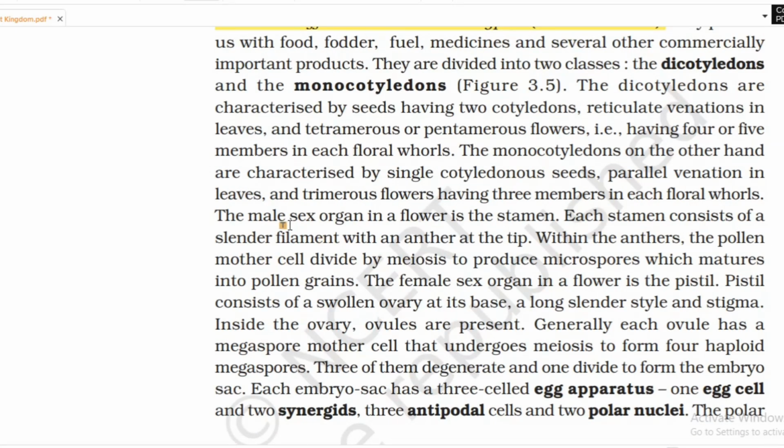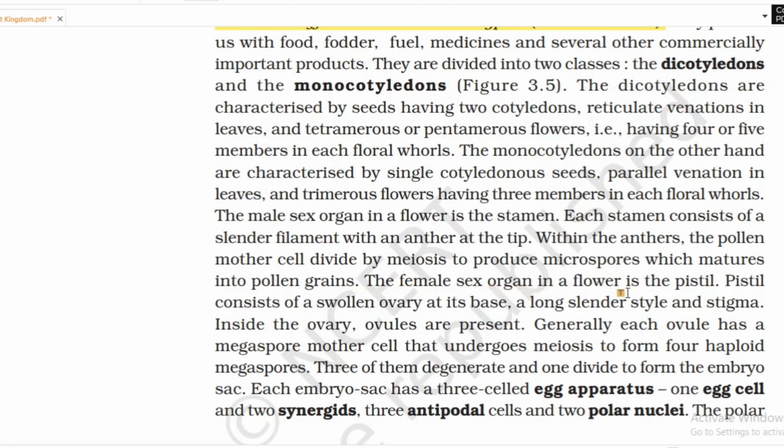Next, the male sex organ in flowers is the stamen. Each stamen consists of a slender filament with an anther at the tip. Within the anther, the pollen mother cell divides by meiosis to produce microspores, which mature into pollen grains.